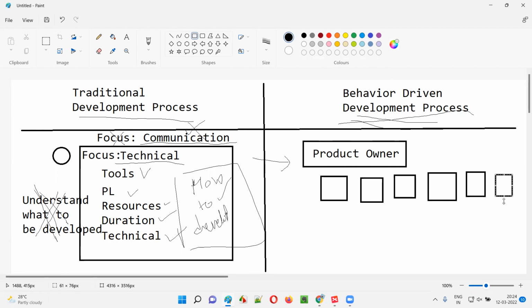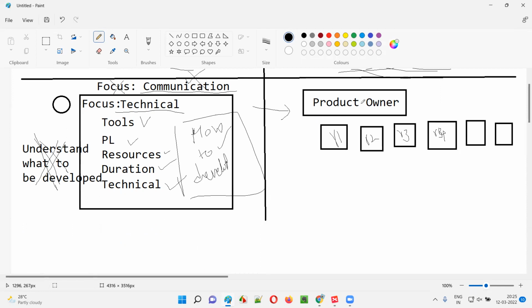The product owner will create the user stories, which are nothing but small chunks of requirements. In traditional development, user stories may also be there, but no one is communicating on the user stories. Everyone is focusing on how to develop. But in behavior driven development, the product owner's job is the same. He'll create the requirements here. So how is the focus given to communication here? I'll explain that.